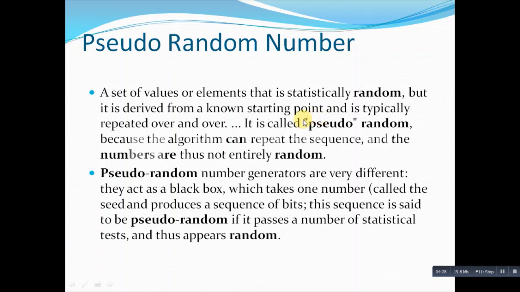It means some algorithm is associated with it, and this algorithm also has some starting value or starting point. This sequence is said to be pseudo random if it passes a number of statistical tests and thus appears random. So this is actually the meaning of pseudo random number.